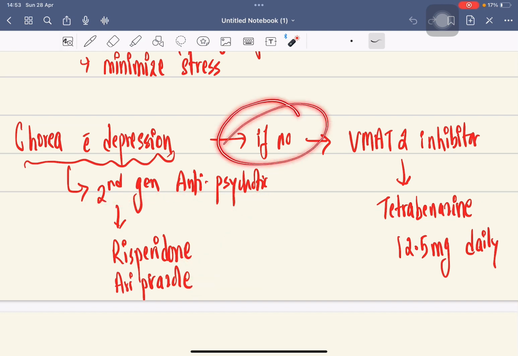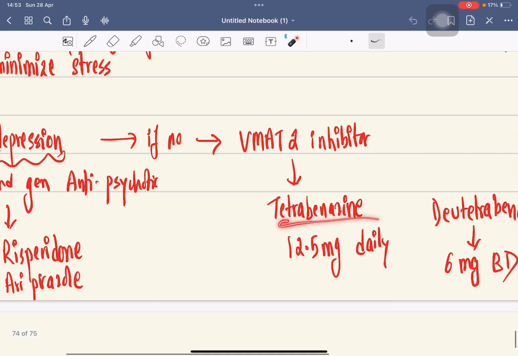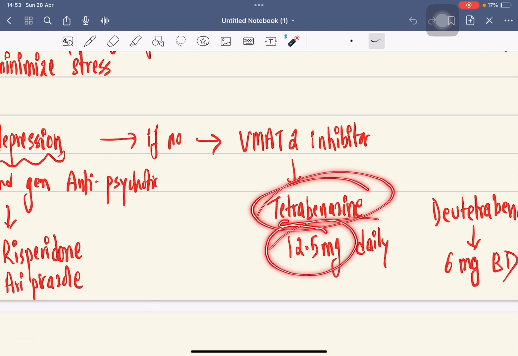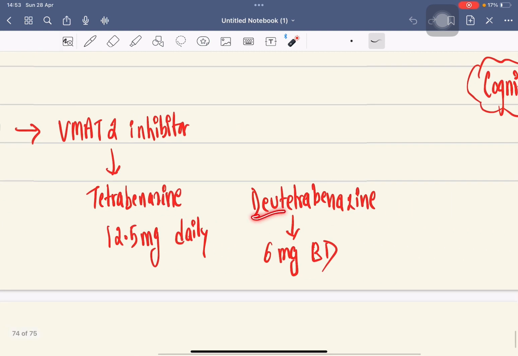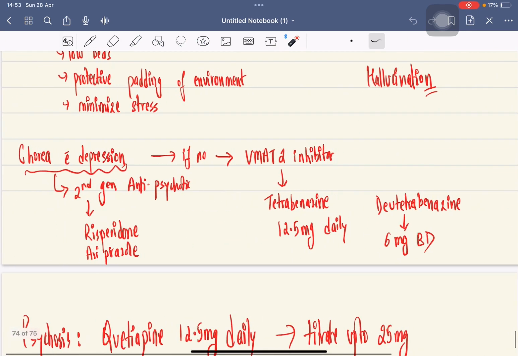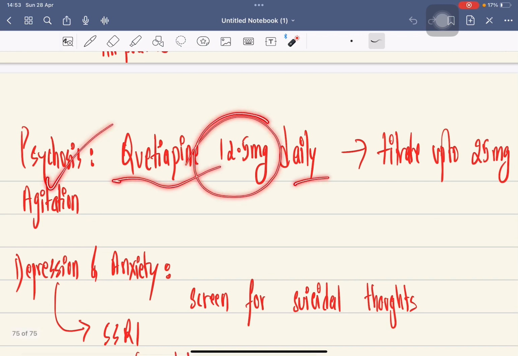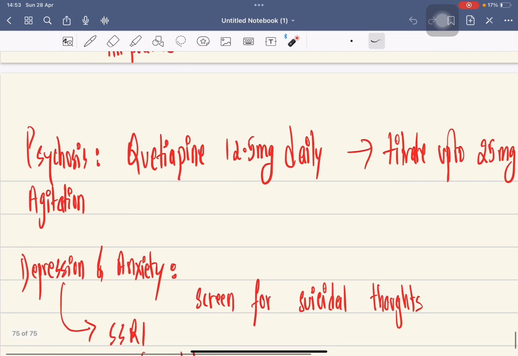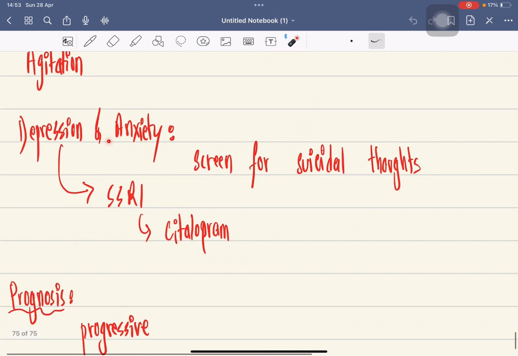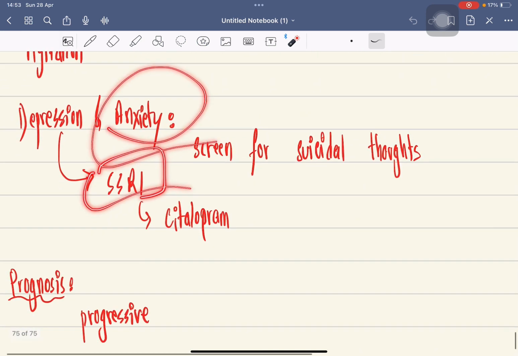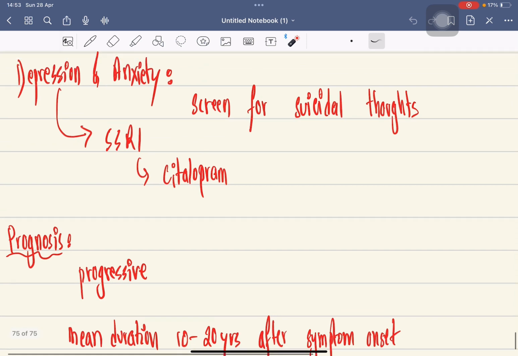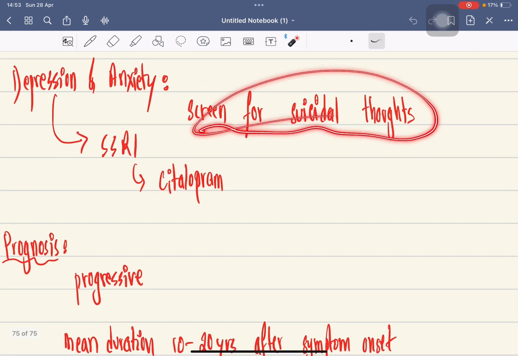But if there is no depression, then we can use tetrabenazine 12.5 mg daily or deutetrabenazine 6 mg BD. If there is psychosis, then we can use quetiapine 12.5 mg daily. We can titrate it up to 25 mg. If there is depression, then we should add an SSRI like citalopram, and we should screen for suicidal thoughts.